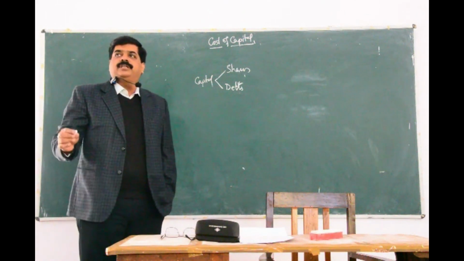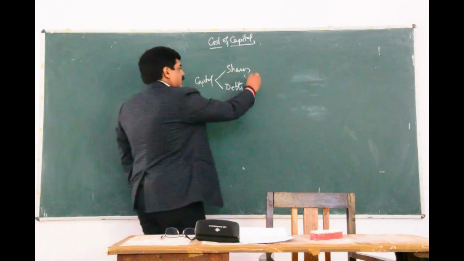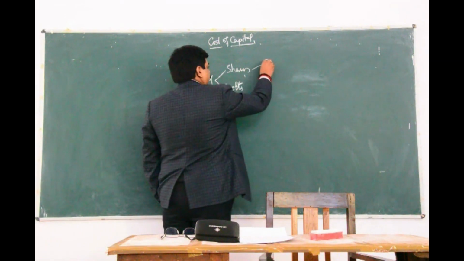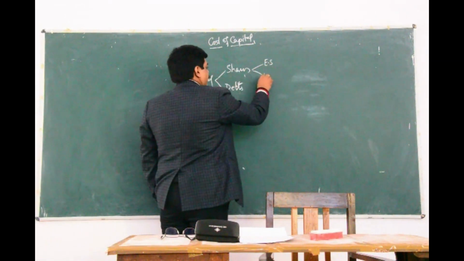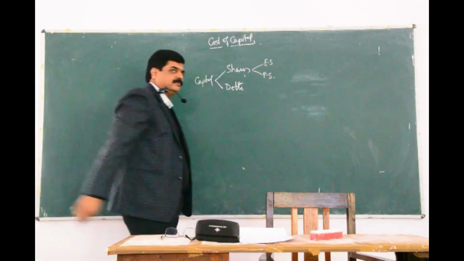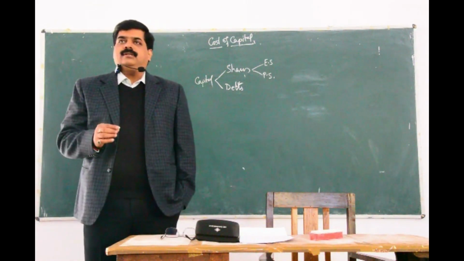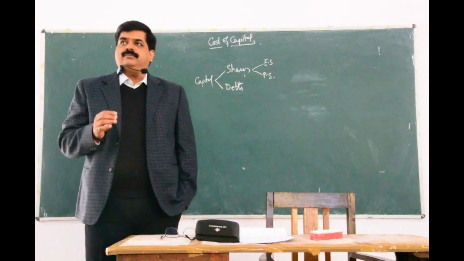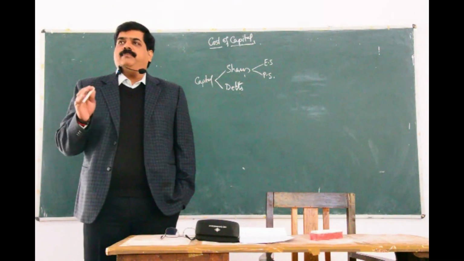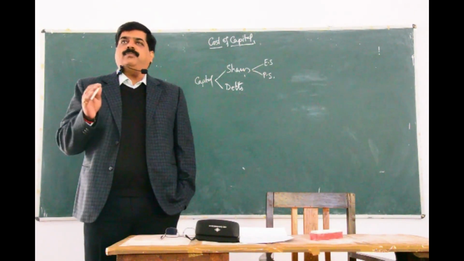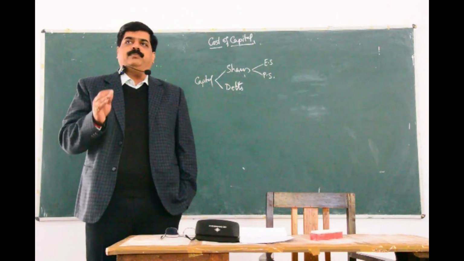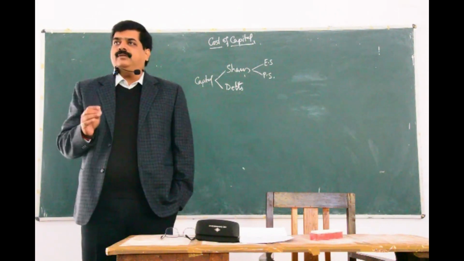When we talk about shares, we have equity shares and we have preference shares. Preference shares are preferred over equity. That means the payment out of the profit will be made to preference prior than equity.